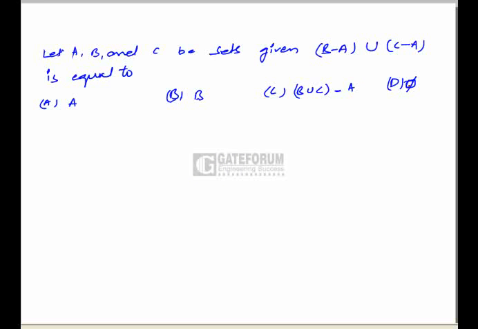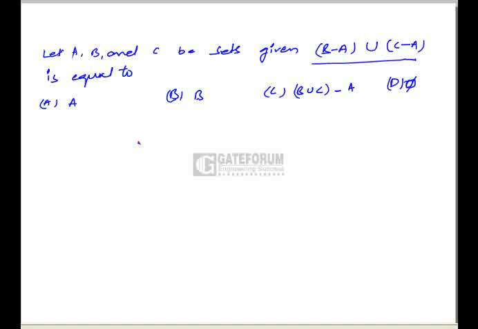Here three sets A, B and C are given, and we have to find the equivalent of B minus A union C minus A. In order to solve these kinds of problems, just try to draw the Venn diagrams. From the Venn diagram we can get the answer.